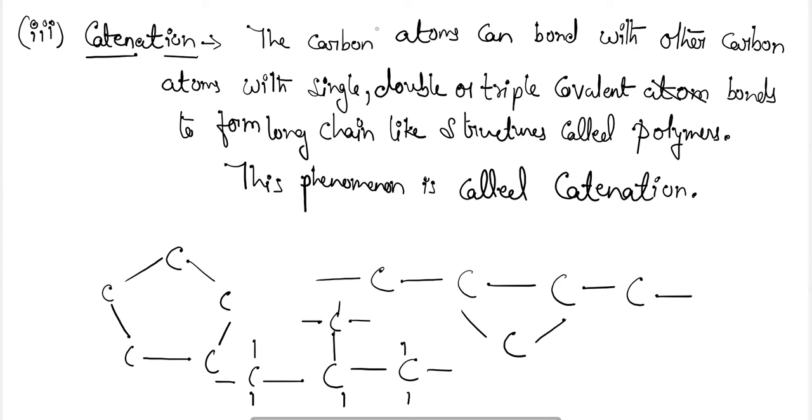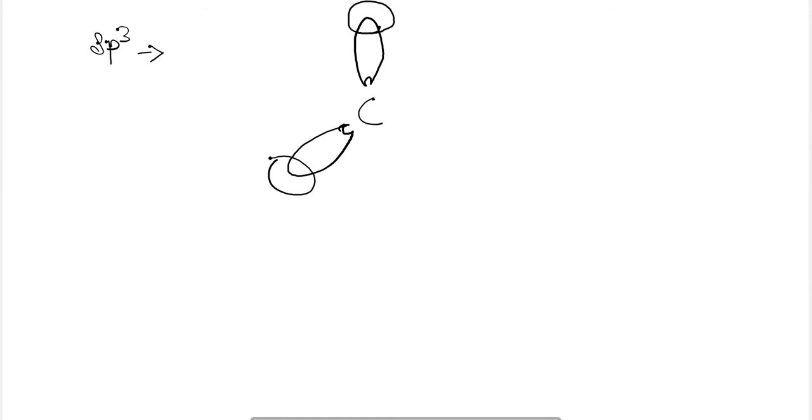Now let's see the different hybridizations which can occur in the case of hydrocarbons. First was the sp3 hybridization. In sp3 hybridization, the carbon atom has a tetrahedral structure.